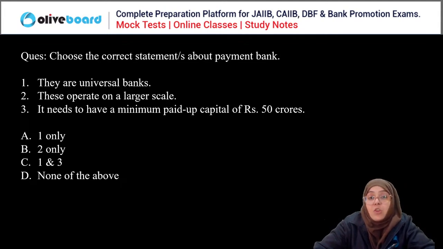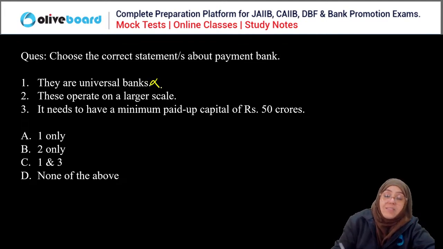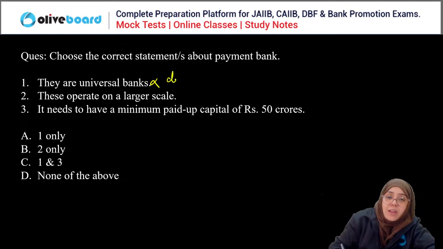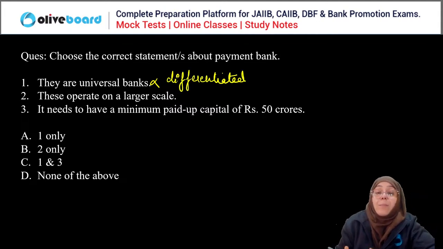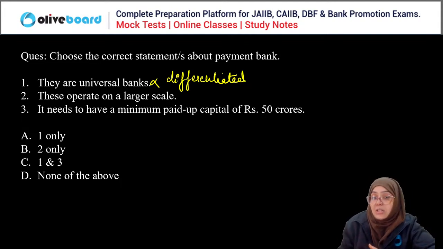Okay. When we are talking about the payment bank, first of all, the payment banks are universal banks. False. Payment banks are not universal banks. These are actually differentiated banks. Why are they called differentiated banks? Because they are focusing on a special purpose, like giving payment and remittance facilities to the unorganized sector. So they are not working as universal banks, they are differentiated banks.